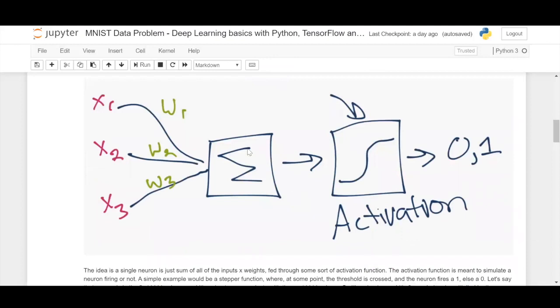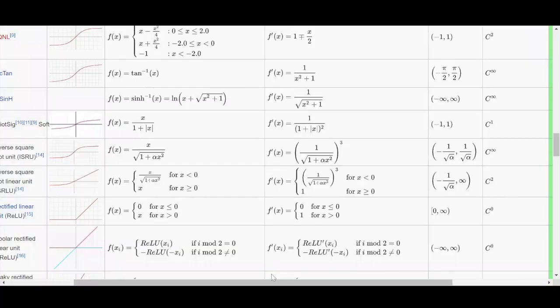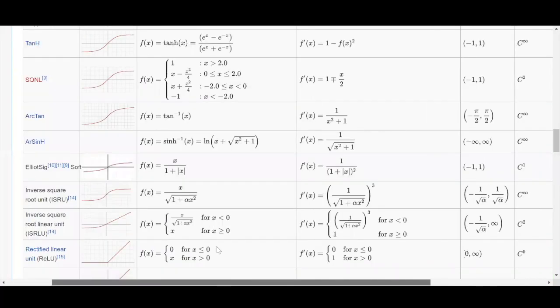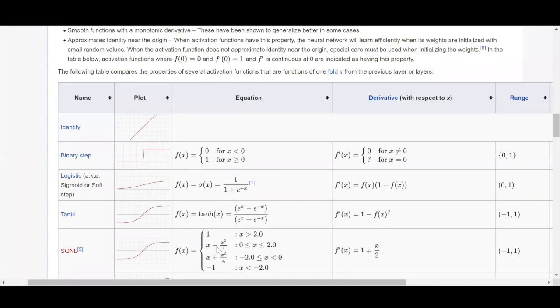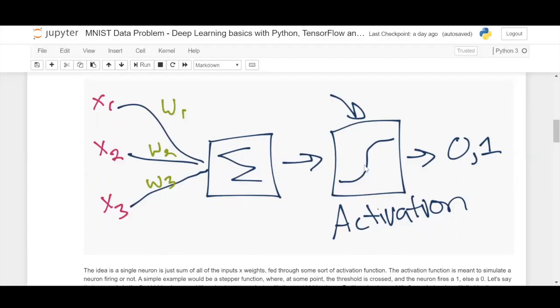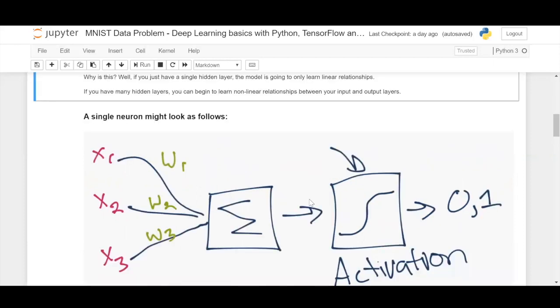So this is a single neuron in a neural network. What basically happens is this is nothing but a summation, and an activation function is applied upon this. This activation function is a softmax activation function, which you can see here, whose output is 0, 1. So this symbol is a softmax activation function's symbol. So this is how a typical node or a neuron looks like. This one.